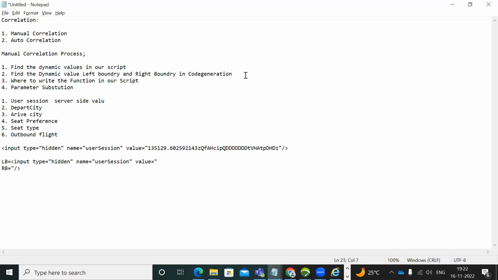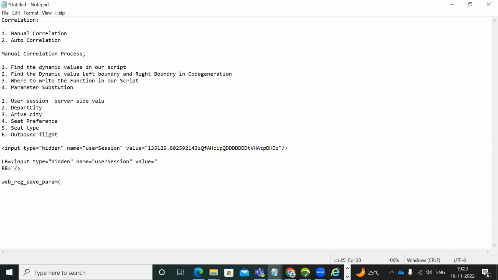So this step is completed. Find the dynamic value in our code generation log. We find it, right? Now where to write the function? Because we need to keep this LB and RB in the function. So what does that function mean? We need to write web_reg_save_param.